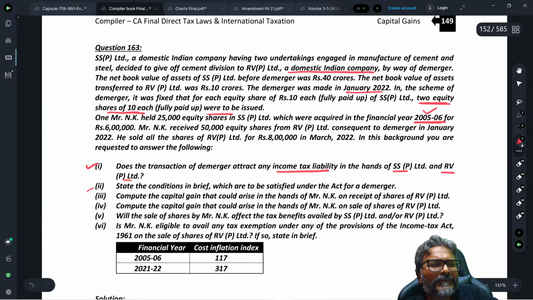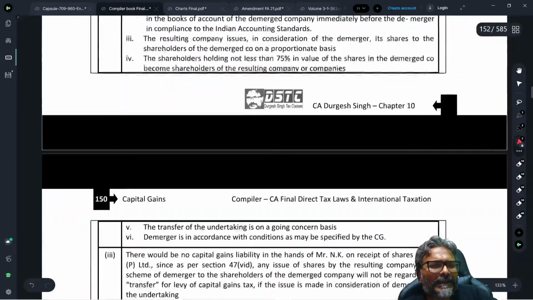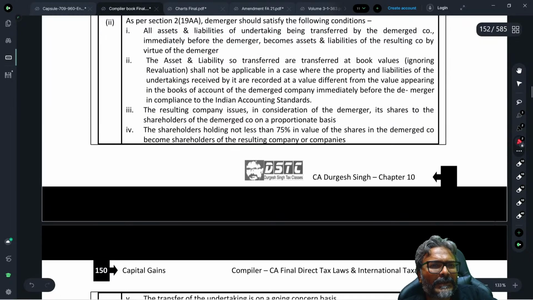State the conditions in brief which are to be satisfied under the Act for a demerger. Students, you can just quickly read the theory, points 1 to 6, for the last time.